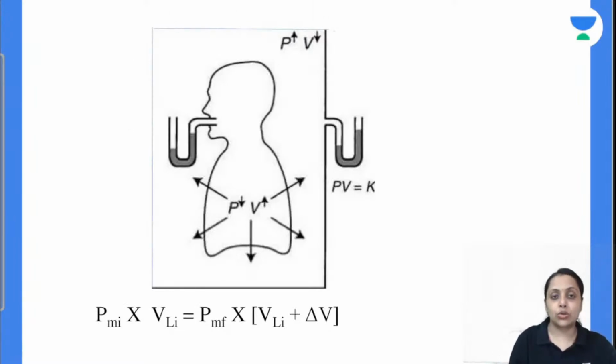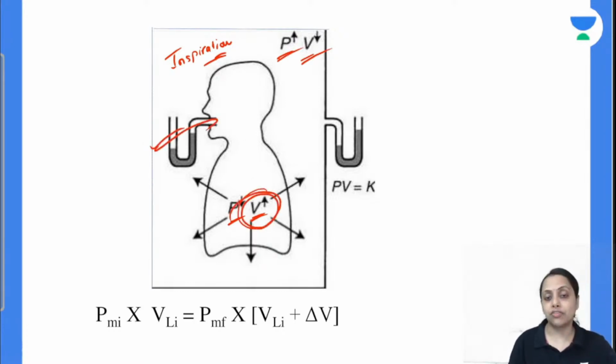A patient is enclosed in a closed chamber and is asked to breathe in and breathe out. And during inspiration क्या हो जाएगा? During inspiration volume of lung is going to increase, so pressure of lung is going to decrease. Box के बारे में बात करेंगे तो volume of box is going to decrease, so pressure of box is going to increase. Pressure is measured at the level of mouth, volume is measured at the level of lung. So this is the formula.